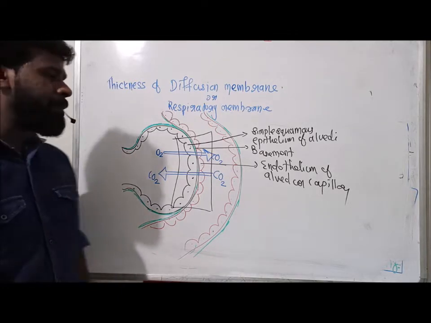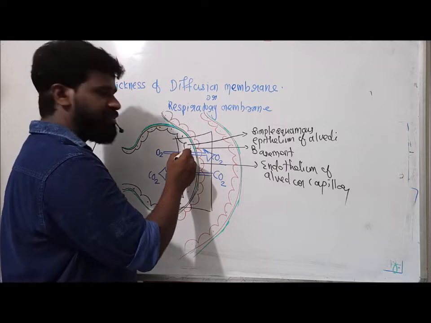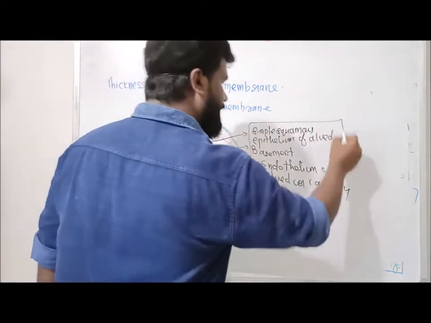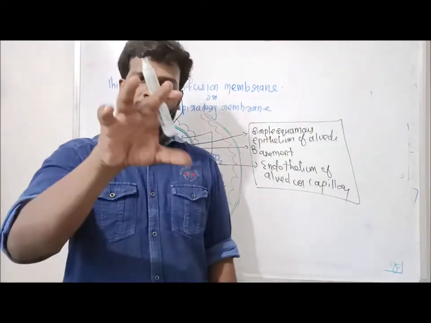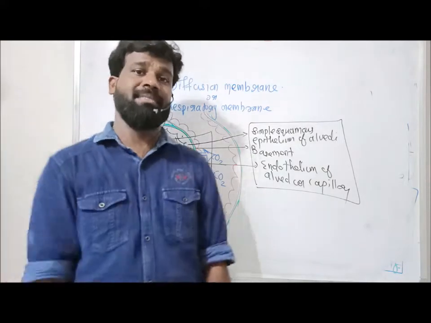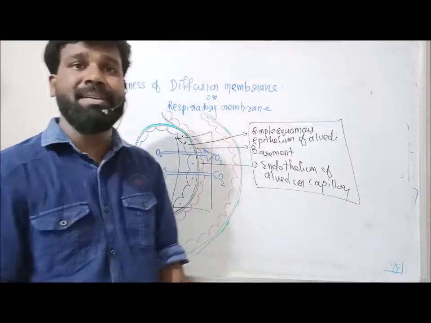So the diffusion membrane is formed of three major layers: the simple squamous epithelium of alveoli, the basement membrane, and the endothelium of alveolar capillary. This forms the respiratory membrane or diffusion membrane. The total thickness of these three membranes is less than 1 millimeter.